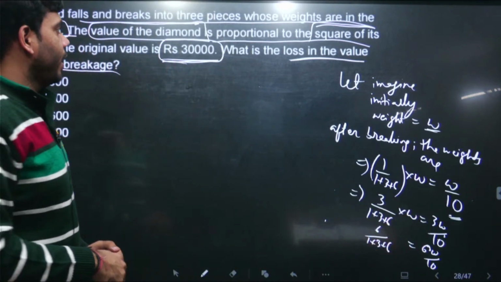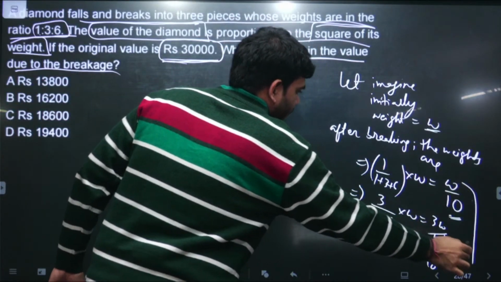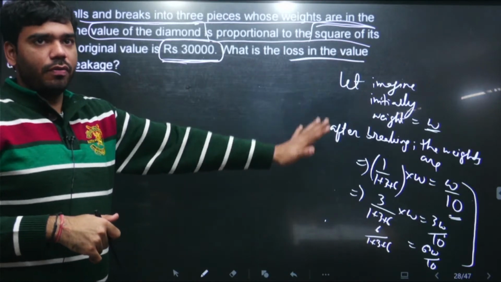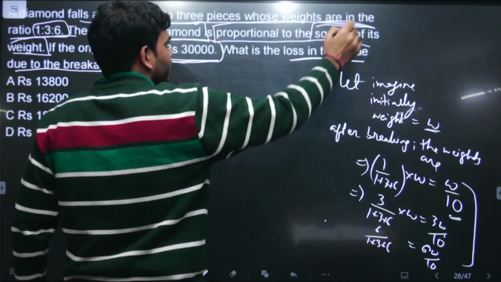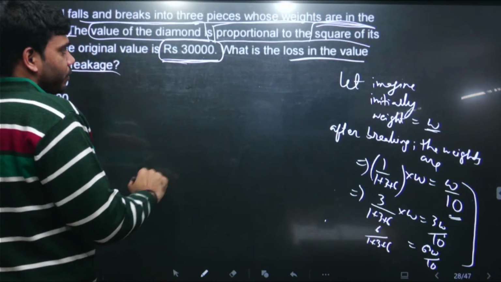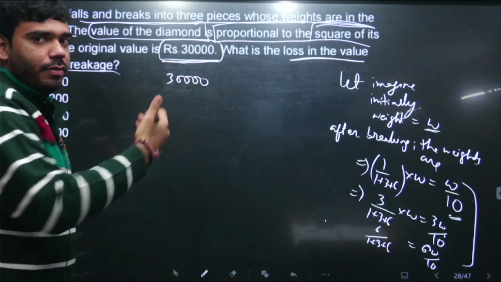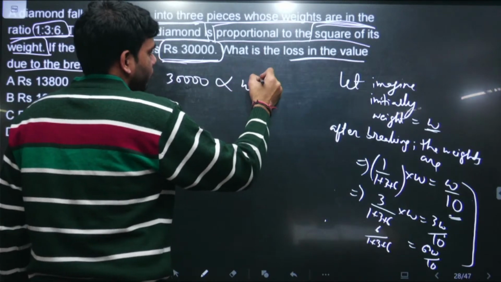Now we need to find what is the value of these 3, और जो इनकी value आएगी cumulatively value when we subtract from this 30,000, we will get what is the loss in the value of the diamond. And the fact that is provided to us, the value is proportional to square of its weight. So let's imagine value initially is 30,000. Let's imagine it is given the value of this diamond is 30,000. This is proportional to W square.